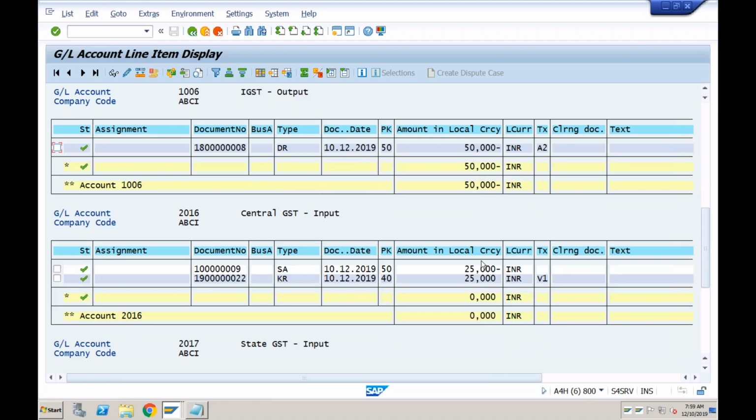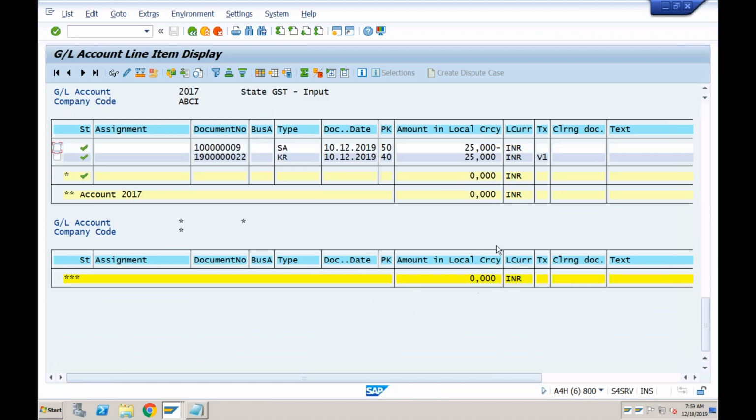Why is it not showing 0? This is 0, and this is also 0. The total balance should be 0. Okay, so there is no payable, no receivable from government. Whatever was payable, we already paid.